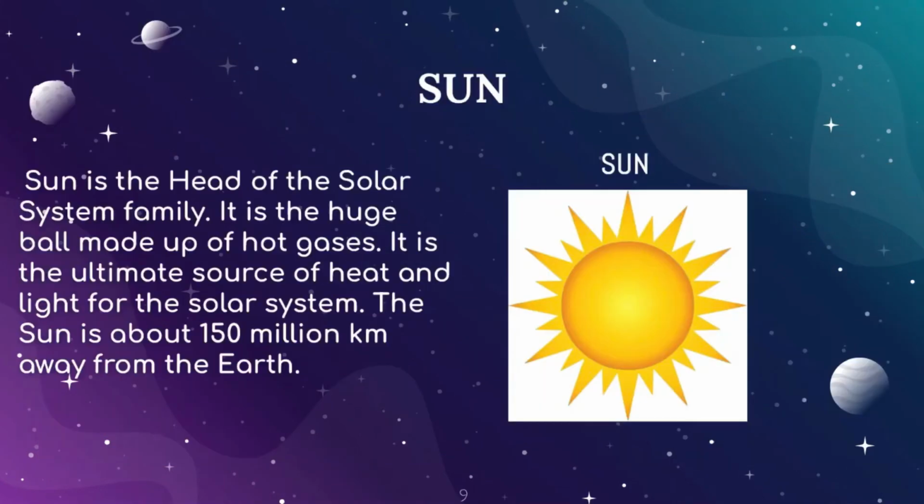Yeah, so now let's talk about the Sun. Sun is the head of the solar system family, and it is a huge ball made up of hot gases, and it is the ultimate source of heat and light for the solar system. And the sun is about 150 million kilometers away from the earth.